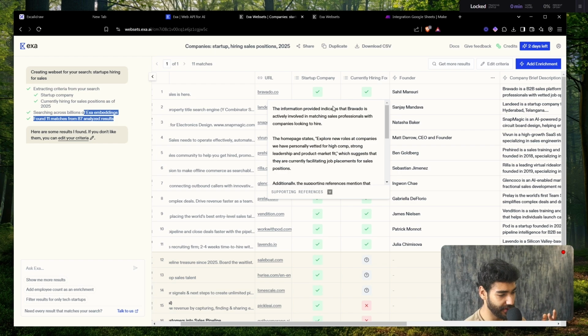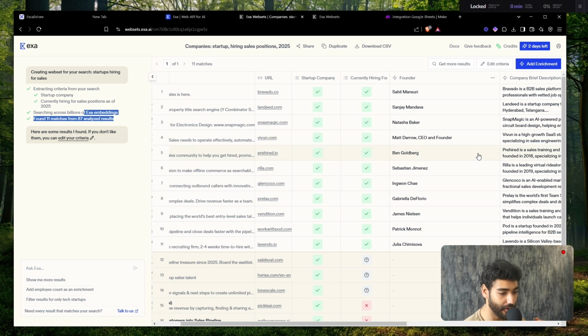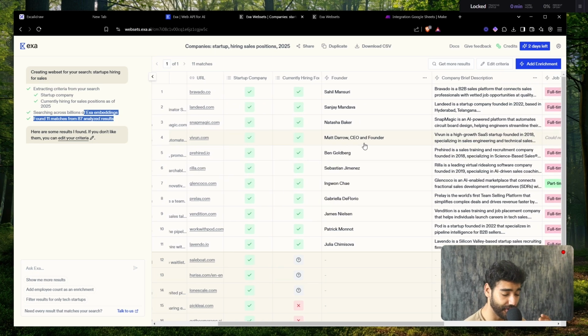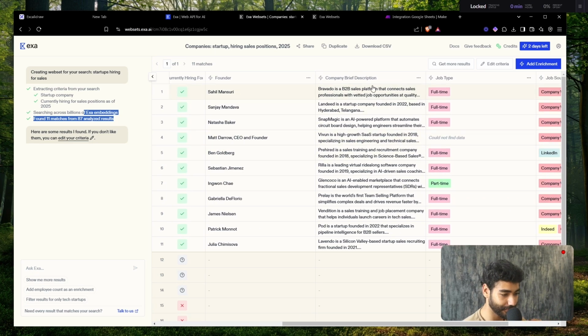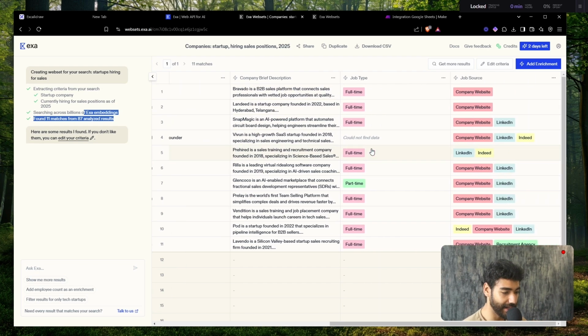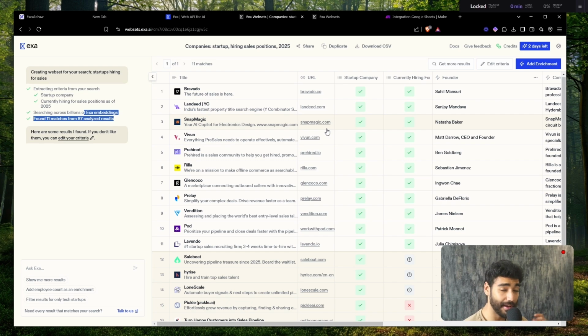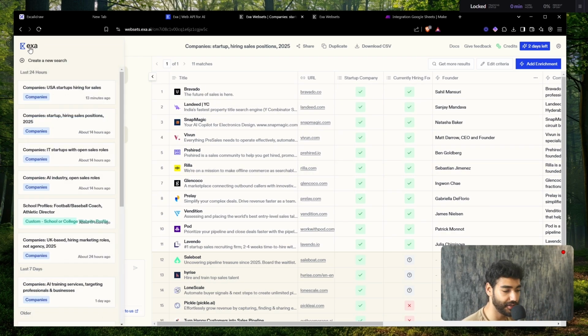So the information provided indicates that Bravado is actively involved in matching sales professionals with companies looking to hire. So the homepage states, explore new roles at companies we have personally vetted for high competition. So these are all basically reasons for you to use Exa. So company brief description, we have the job type, the job source, so every single thing. So I'm not affiliated with these guys. Hopefully I would be in the near future, just because I love this platform and I've been using it, and I thought I'd share it with you guys.